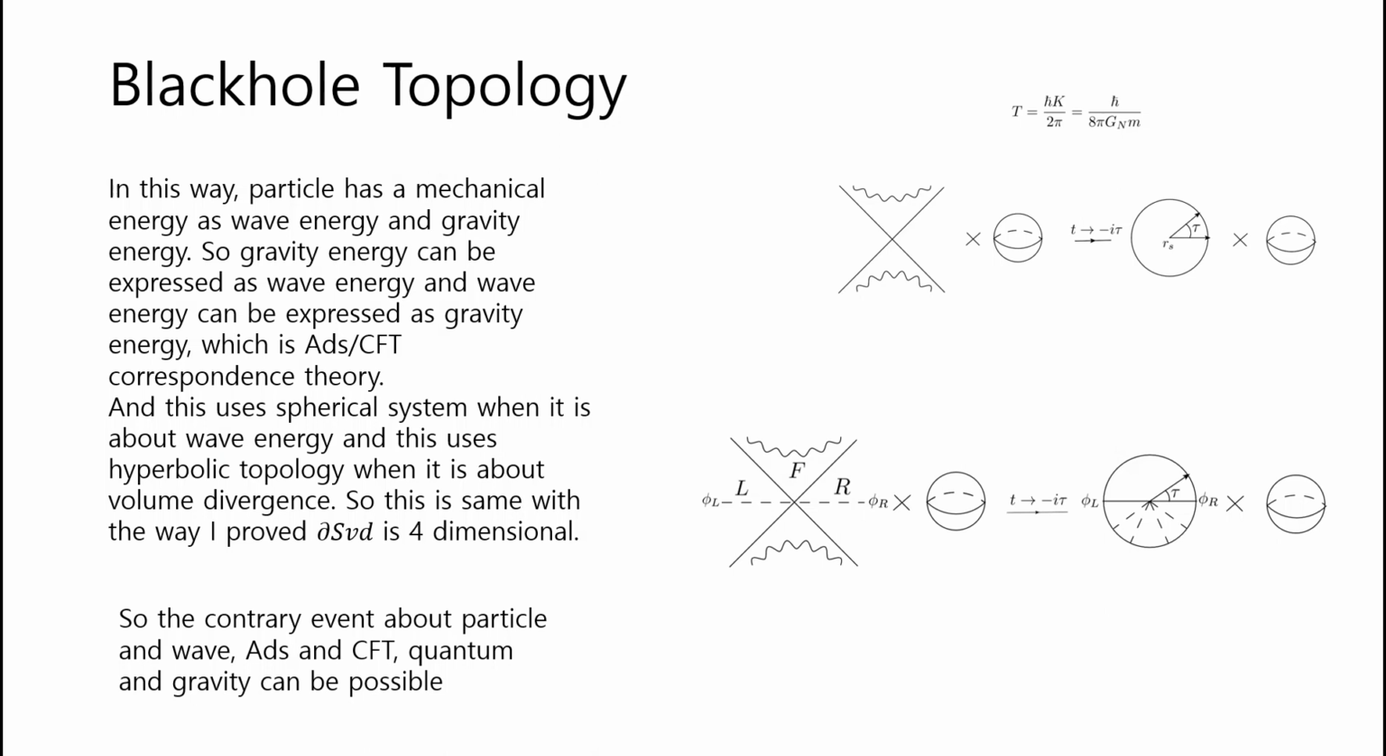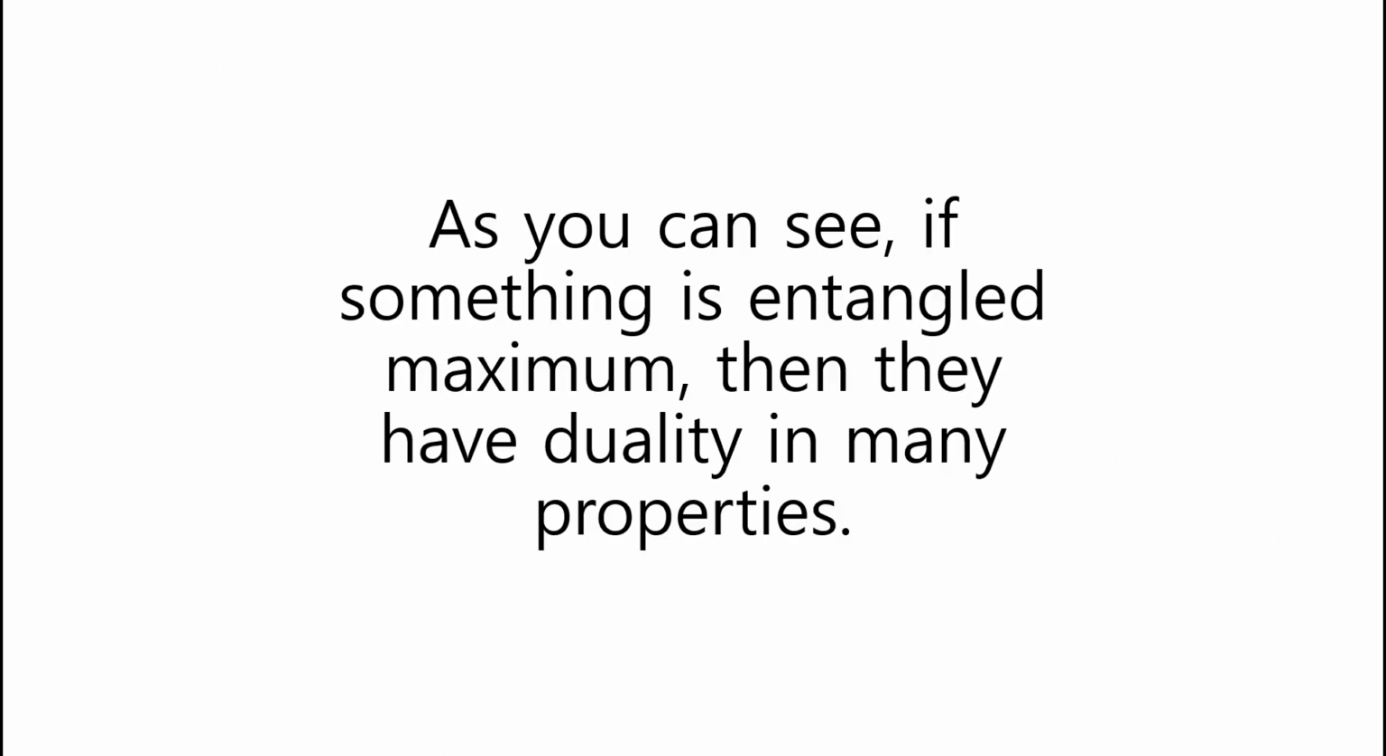In this way, a particle has mechanical energy as wave energy and gravity energy. So gravity energy can be expressed as wave energy, and wave energy can be expressed as gravity energy, which is AdS-CFT correspondence theory. And this uses a spherical system when it is about wave energy, and this uses hyperbolic topology when it's about volume divergence. So this is the same as the way I proved dS3D is 4-dimensional. To the contrary, events about particle and wave, AdS-CFT, quantum and gravity can be possible.